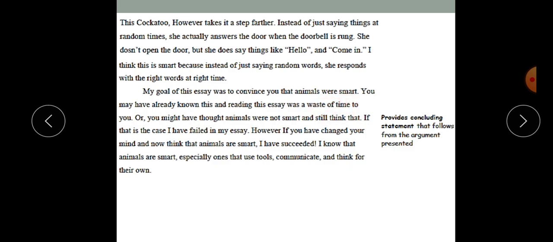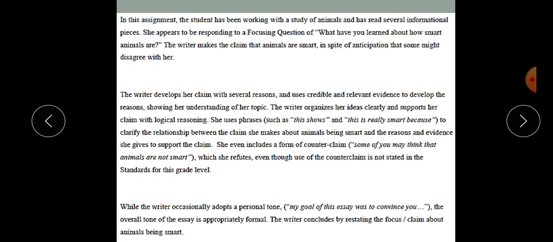So again, the writer restates his main claim, and then he summarizes at the end the reasons, which are that animals that use tools, communicate, and think for their own are smart. And that's it for this essay. Please notice how it's organized. Your essay should be organized like it. Okay, so let's wrap up this essay.